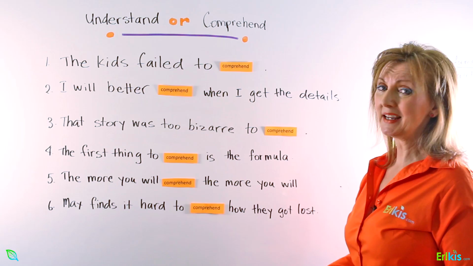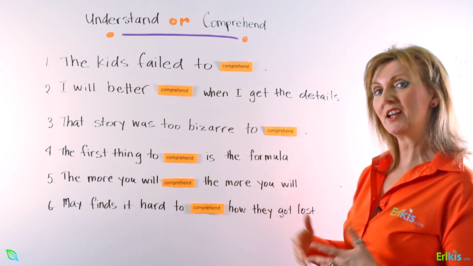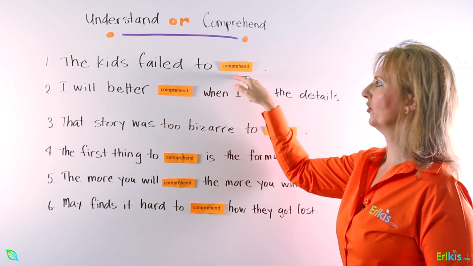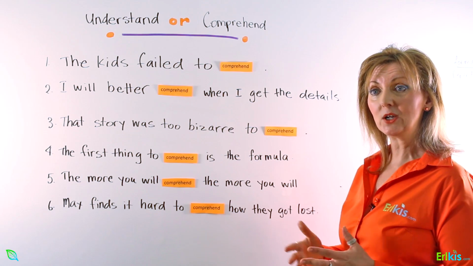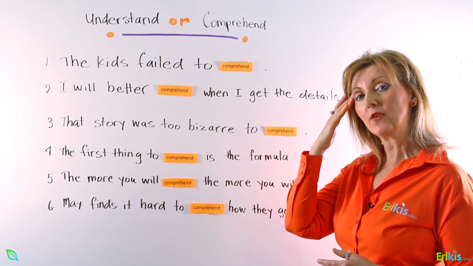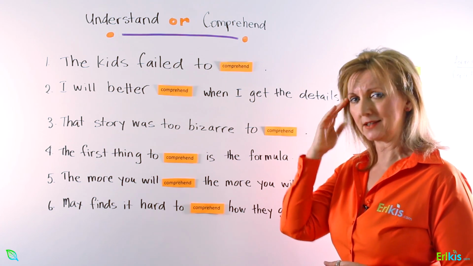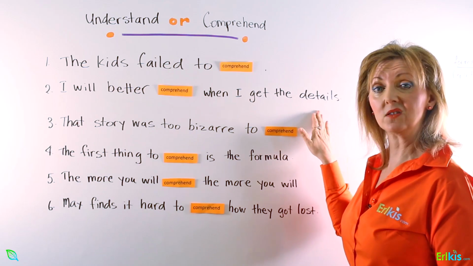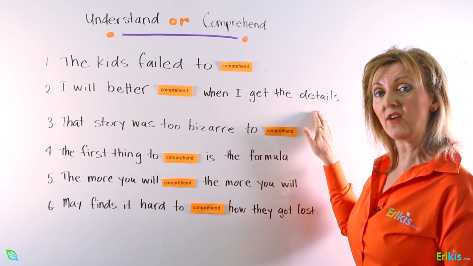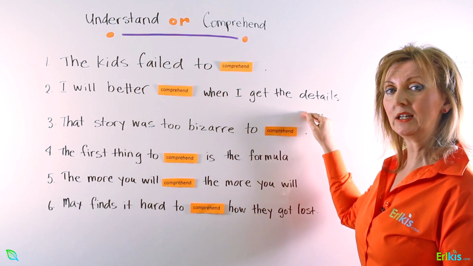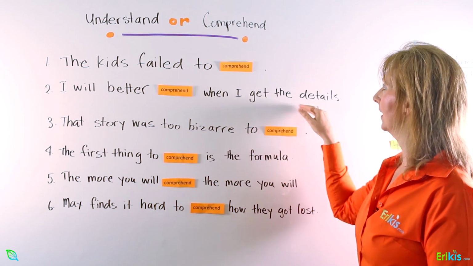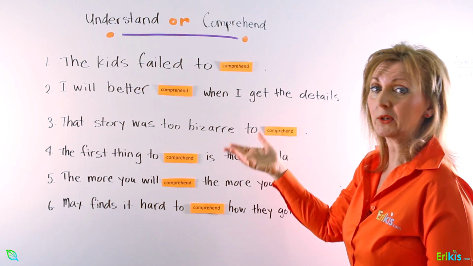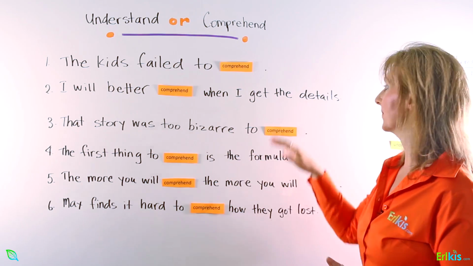The teacher is explaining something in class, they're not getting it, and so it's appropriate to say the kids failed to comprehend. Why? Because it's more use of our logic, our skill set. Number 2, I will better comprehend when I get the details or when I get the facts. Again, we need to process. So comprehend goes through a bit of a process.